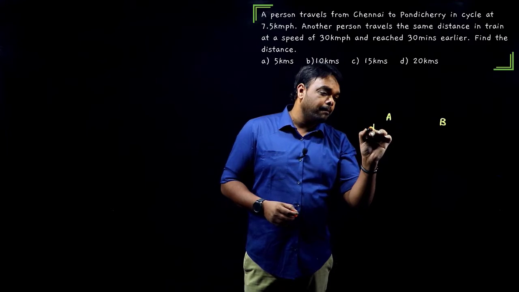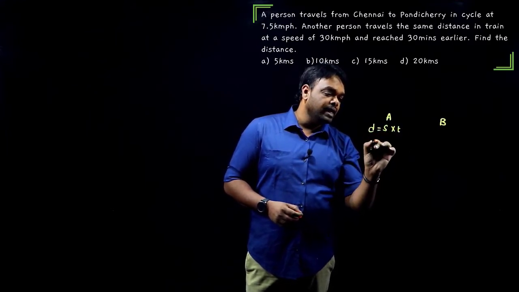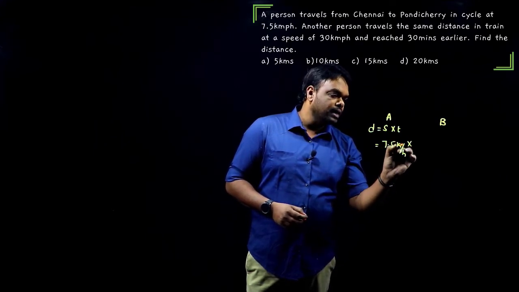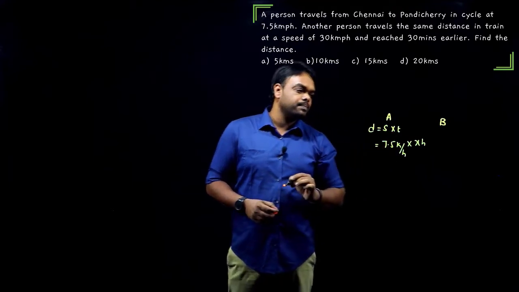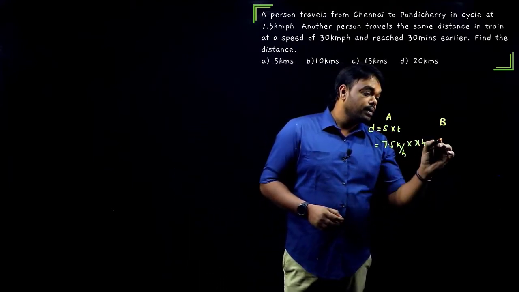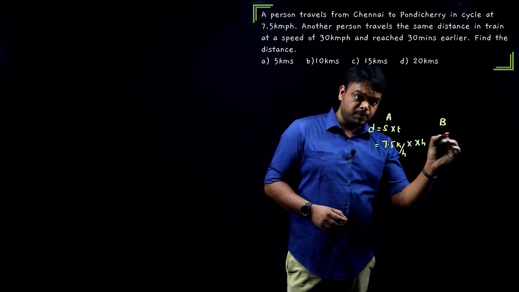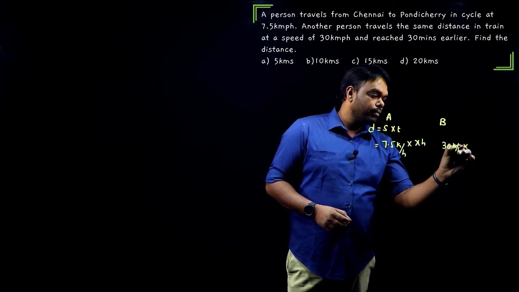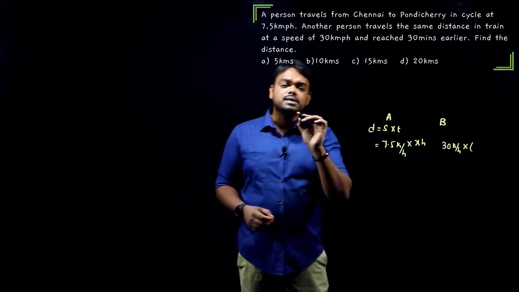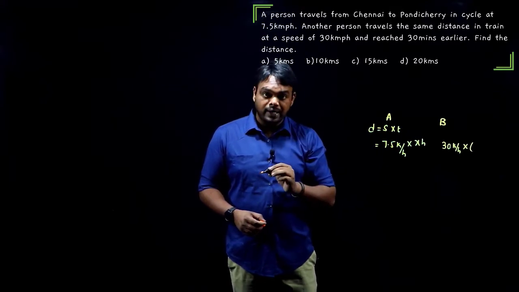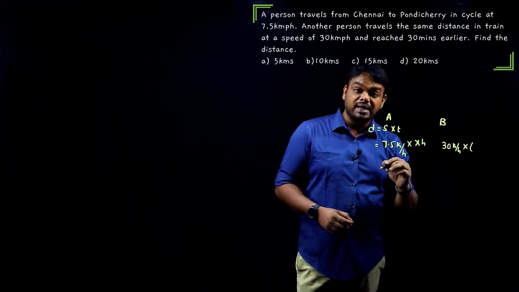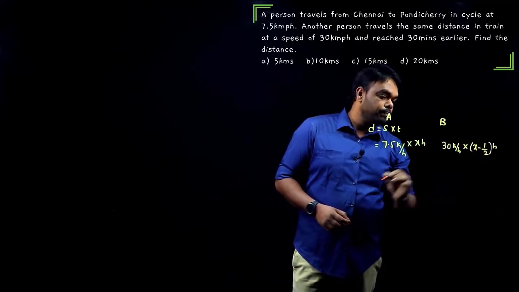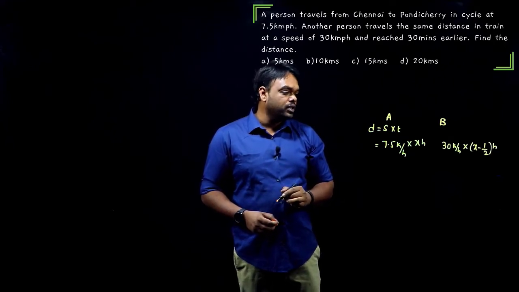Distance is speed into time. The first person, he travels at 7.5 km per hour into time taken we do not know, let us call it x hours. The second person, again distance is speed into time, he travels at 30 km per hour into time taken. He reaches 30 minutes early, it means half an hour early. Here he will be taking x minus half an hour. Okay. Now what do we get here?